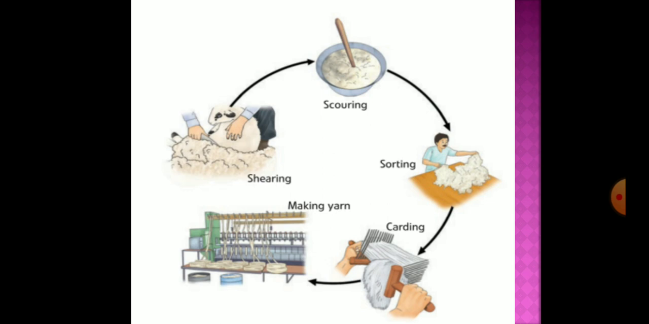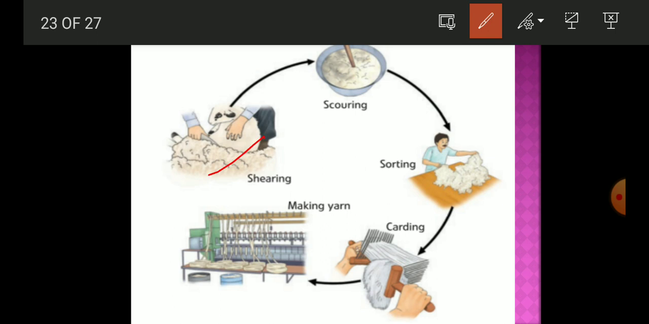Students, as you can see in the image, the first step starts from shearing. The shearing is done by a knife, or by a machine also. Nowadays machines are used. Thereafter they will wash it to remove the dirt or the grease from the wool. The second step is scouring. Thereafter they do the sorting and then the combing or the carding. The carding is done by combing the wool fibers, and thereafter they are made into yarn by the process of spinning.